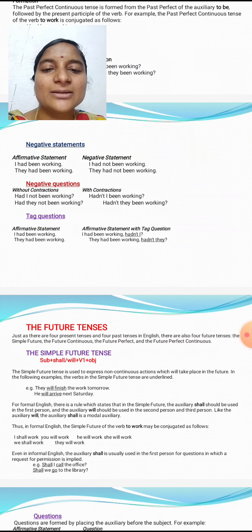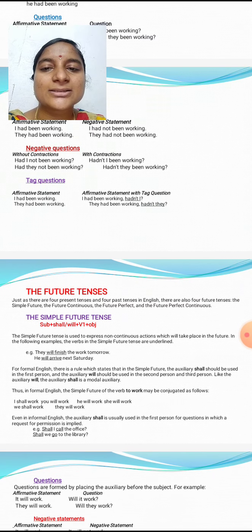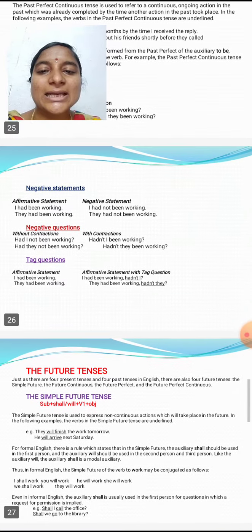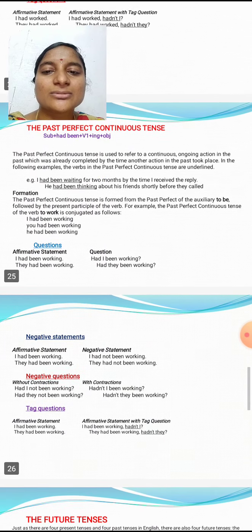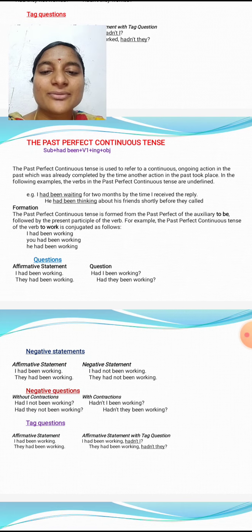In the affirmative statement with the tag question, here I had been working, hadn't I? They had been working. They had been working, hadn't they? So these tag questions, negative statements, negative questions are some examples of the past perfect continuous tense.